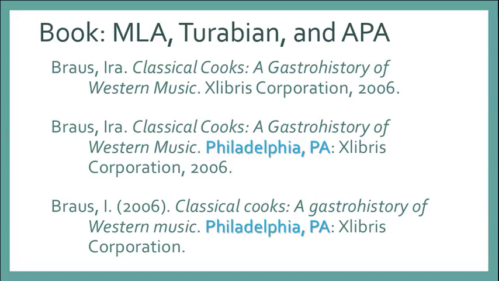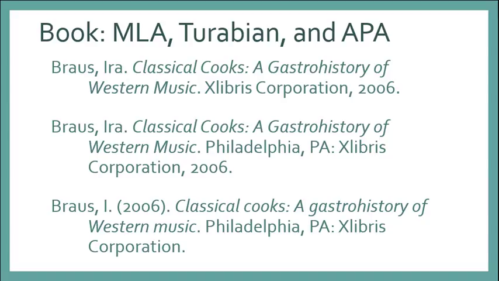Moving on, we see that APA includes the publishing city and state exactly the same as Turabian, and the publisher is the same in all three. So all styles include all of the information you would need to find this book if you wanted to read it. They're just formatted a bit differently.